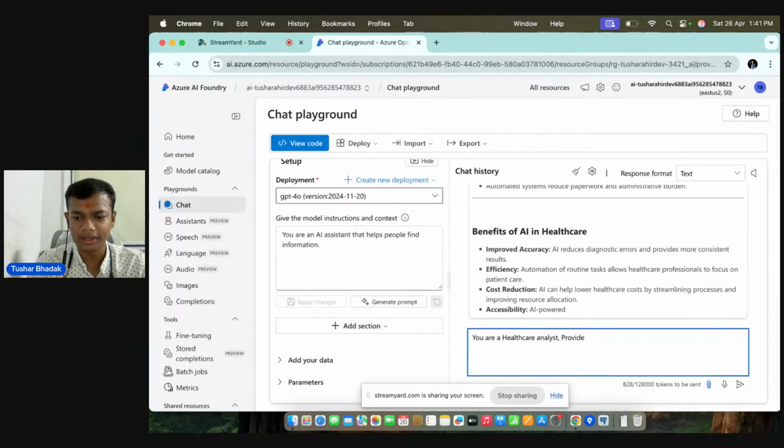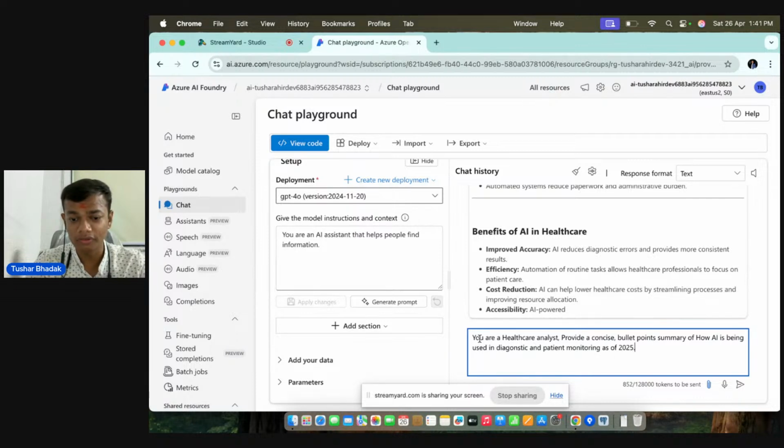So you are giving: provide a concise bullet points summary of how AI is being used in diagnostic and patient monitoring as of 2025. Right? So you can see the prompt is not over.